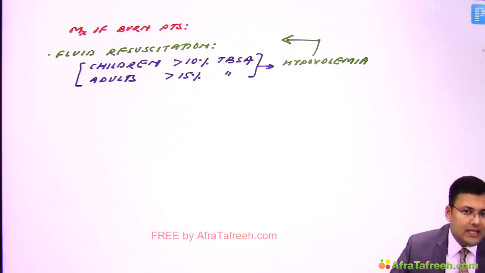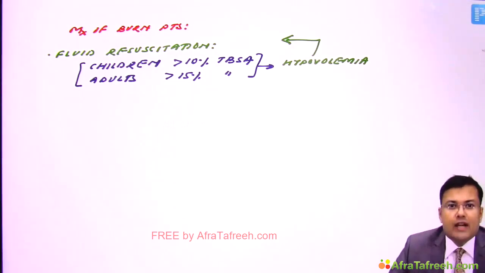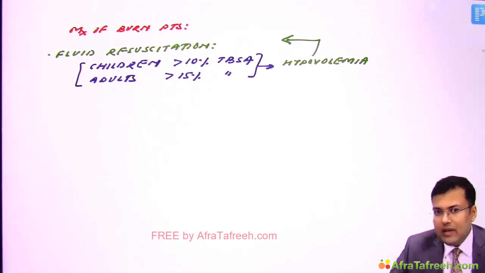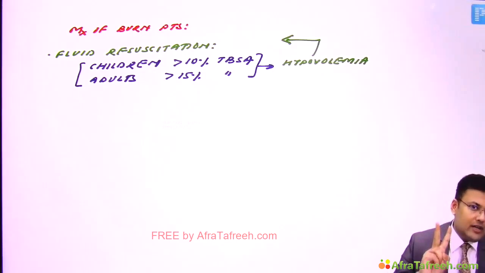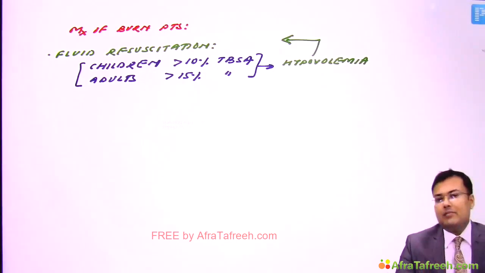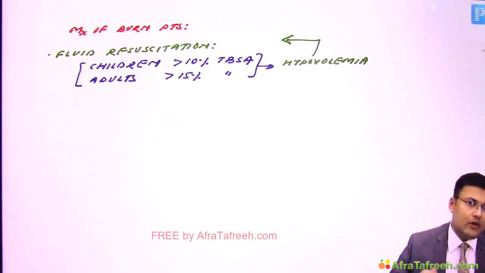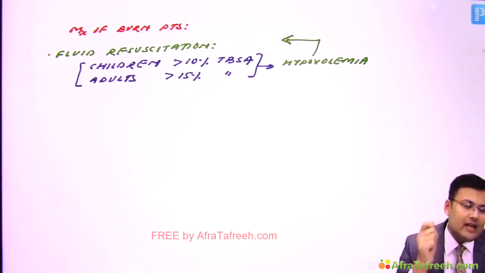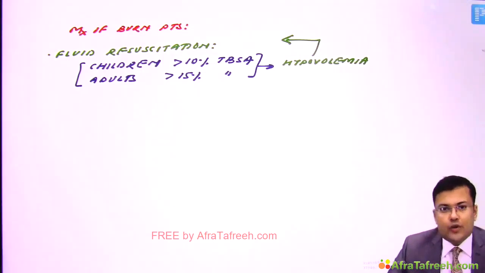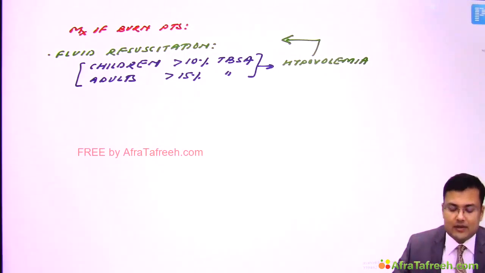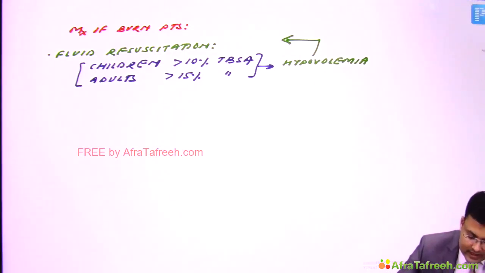Now you have seen that certain patients who have burns have massive edema in the upper limb. So if there is massive edema in the upper limb, what do we have to choose? We have to choose the lower limb, and in the lower limb we go for venous cut down. For resuscitation we have two options if upper limb veins are not accessible: one, central line insertion, and second, venous cut down. Which one is preferred? Venous cut down is preferred over central line insertion.